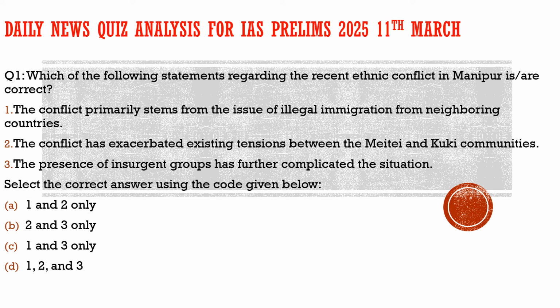But as usual, before we go to the discussion, I would like to give a brief introduction about this initiative, so that if you are new to our channel you will get more connected with us. To be more precise, in this video we are going to discuss three types of questions, and these questions would be taken from three different sources. The first set of questions would be taken from current affairs. We will take up the most important articles from the newspaper, break them down into the simplest language possible, and derive the possible prelims questions which can be framed from those articles. This is what we are going to do in the first phase of our discussion.